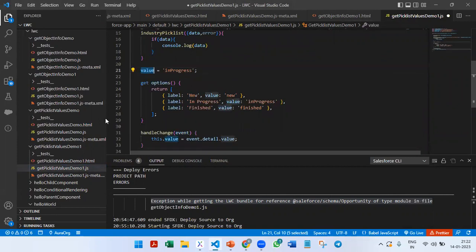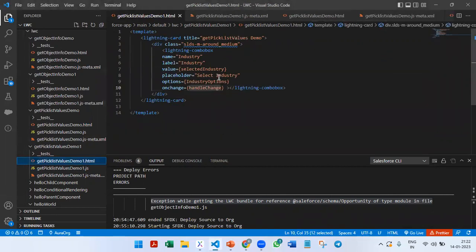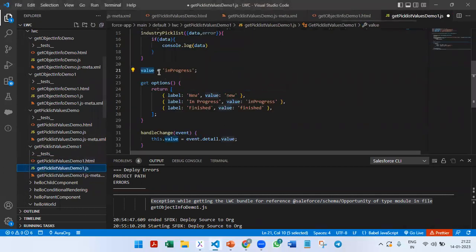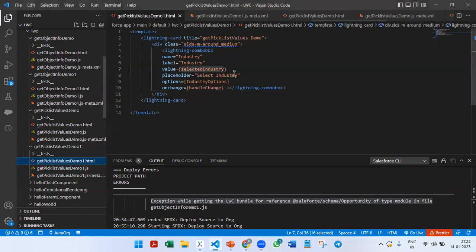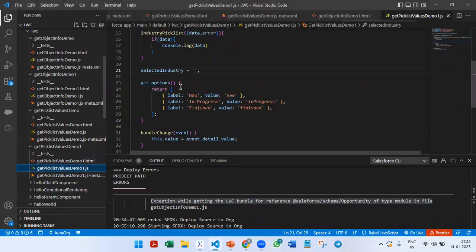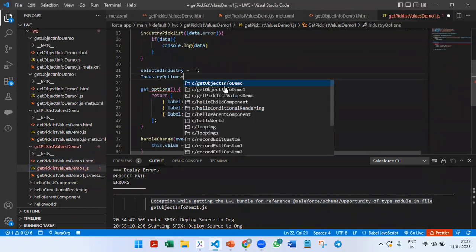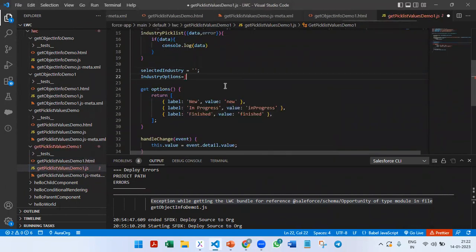This particular value we are going to give as selected industry, so I'll replace it with selected industry and keep it blank. Then the options I'm going to give industry options. First I'll keep it as an empty array.